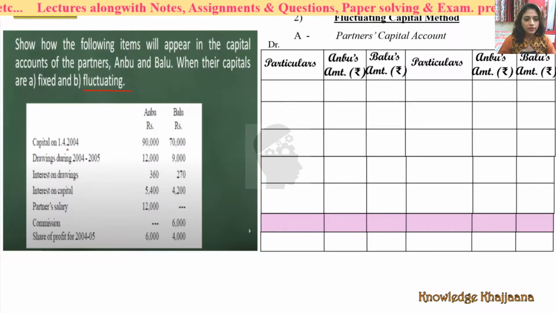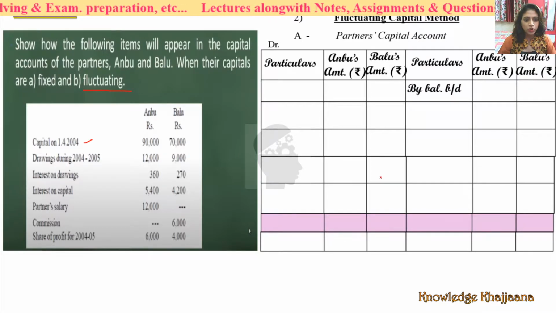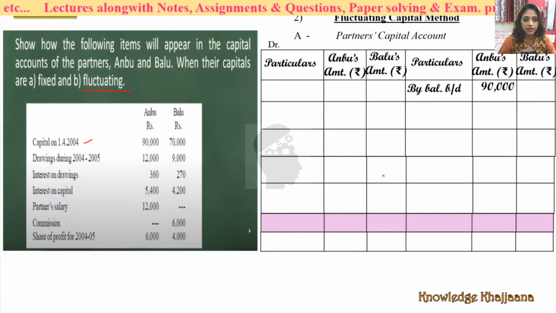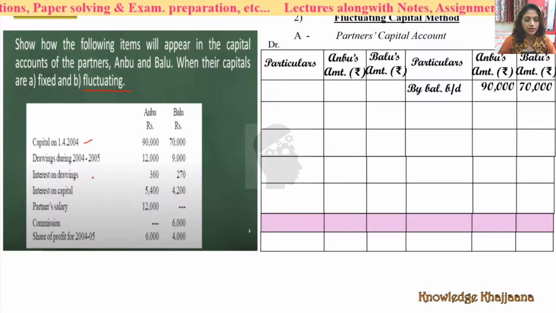Okay, now what will be the first entry? This is fluctuating capital, so all the entries will be incorporated in the same account. First, we have to make the entry of capital, right? So by balance brought down, capital entry, which is 90,000 and 70,000. Next, they haven't brought any capital inside the business, right?